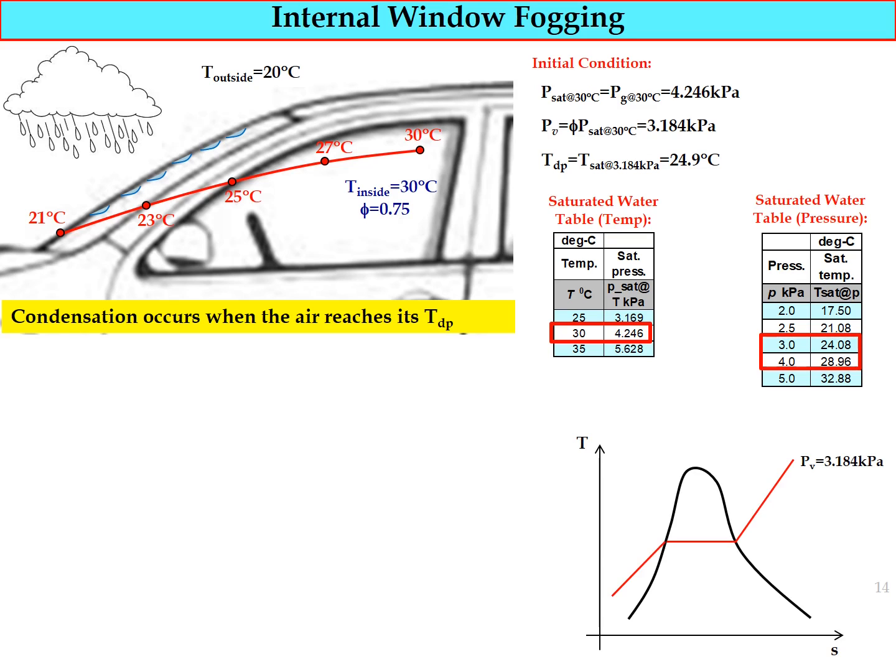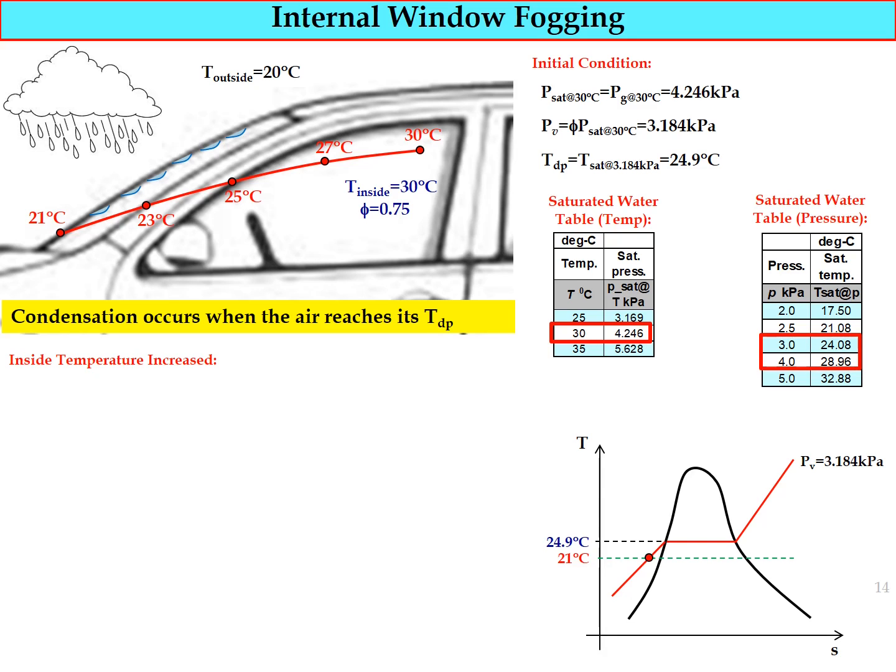Okay, so if we draw TS diagram, dew point temperature is equal to the saturated temperature at 3.184 kilopascal. So the condition given in the picture, where the temperature is 21 degrees Celsius, is located below this dew point temperature, which means the condensation or the fogging phenomena occur at the inner surface of the window inside the car. So how to solve the problem, how to eliminate the fogging or the condensation in the car?